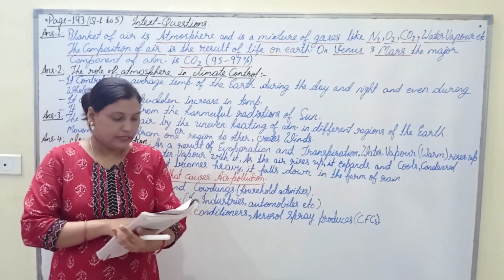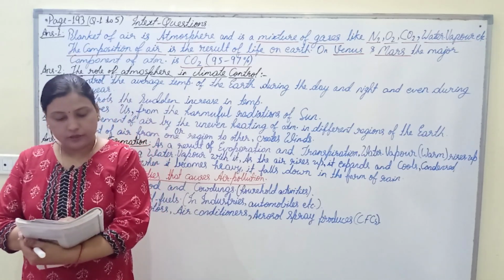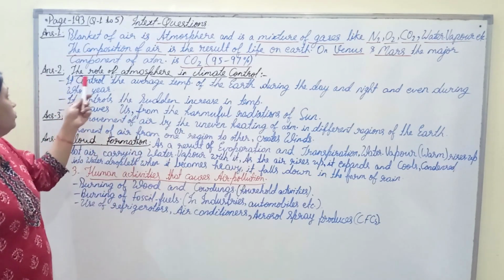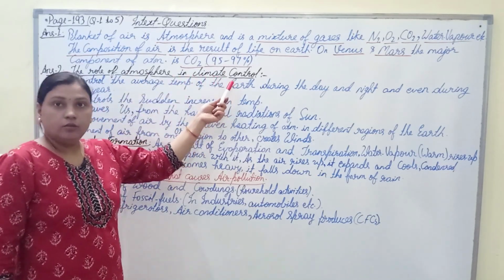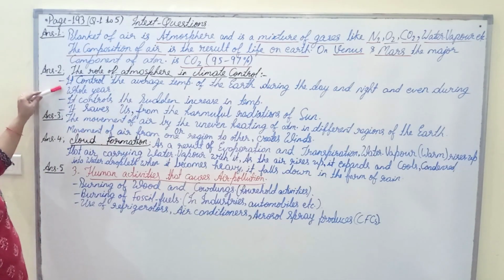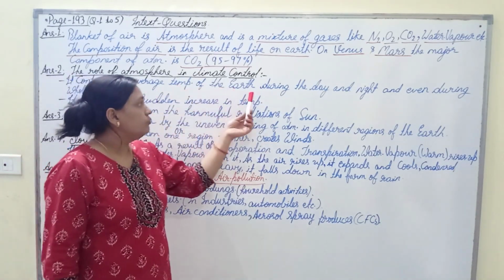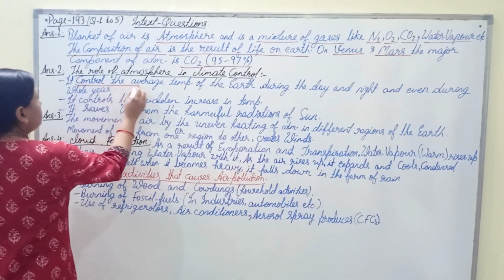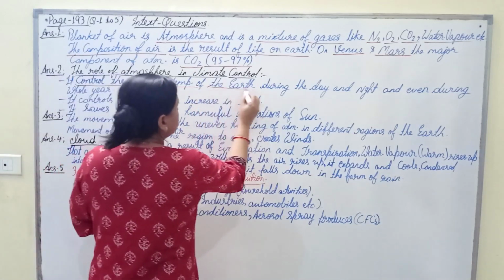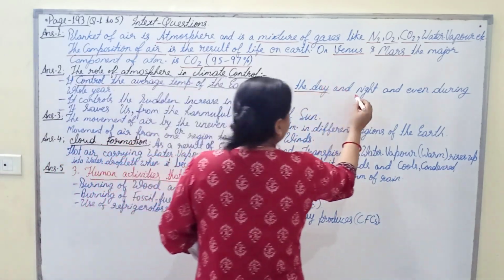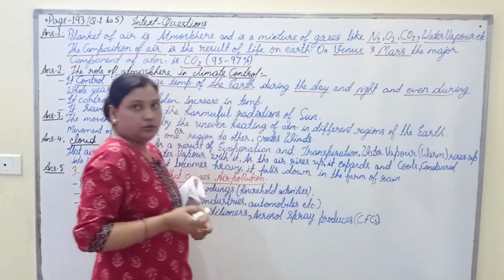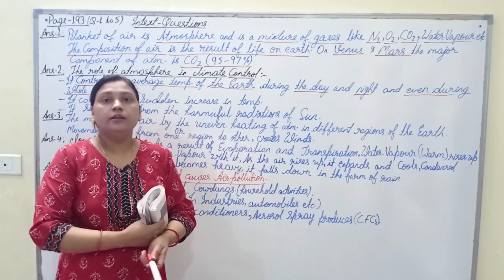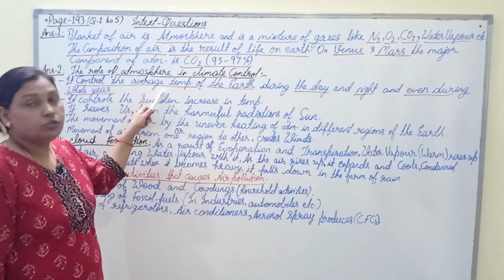Now moving on, we have question number two: how does the atmosphere act as a blanket? The answer is the different roles of the atmosphere on the earth. It controls the average temperature of the earth during day, night, and even the whole year. The atmosphere works as a blanket and controls the average temperature of the earth.